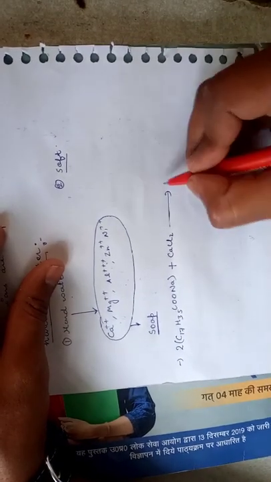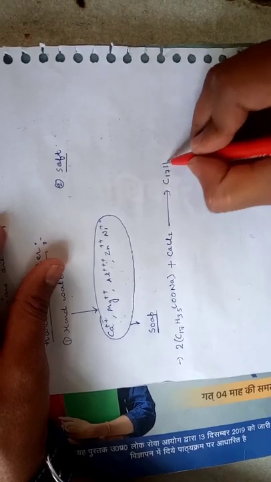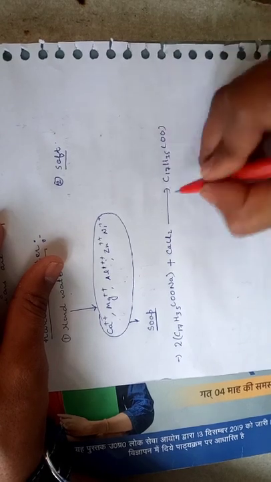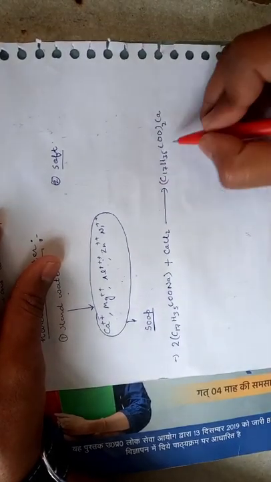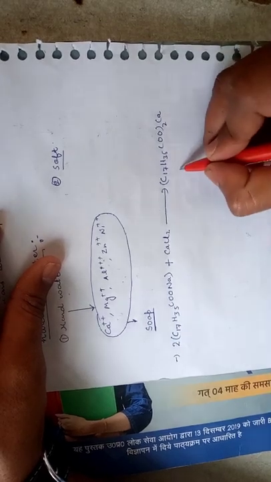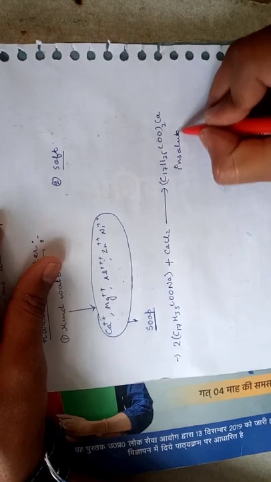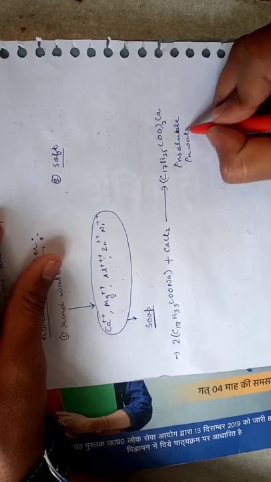Then it gives (C17H35COO) twice Ca. It gives calcium stearate, which is insoluble in water.